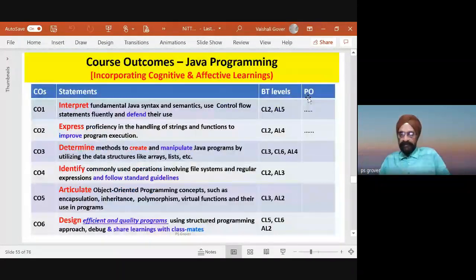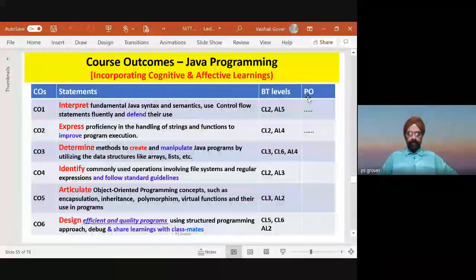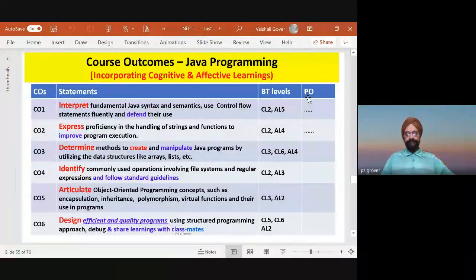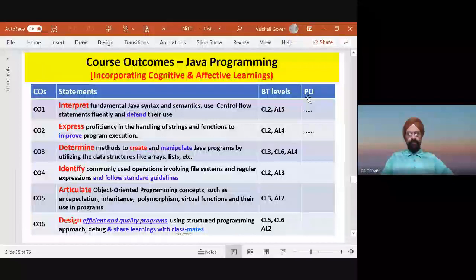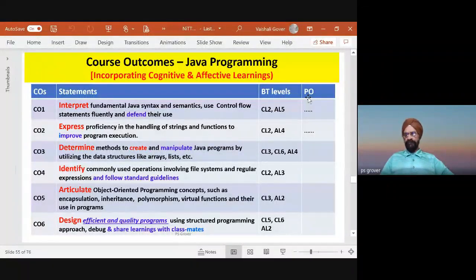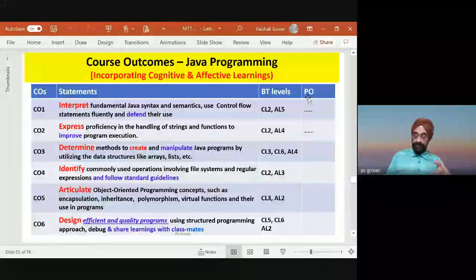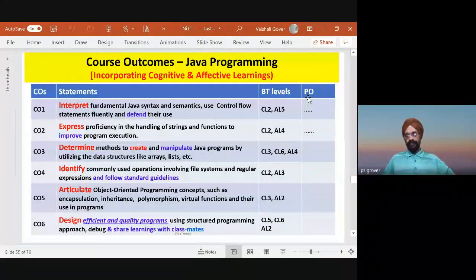Now, here is another example of mapping. Suppose you prepared a course outcome for, let's take, a programming course in Java. And here you want to incorporate cognitive and affective learning. Psychomotor learning may not be important in this case, because programming. Why affective learning?